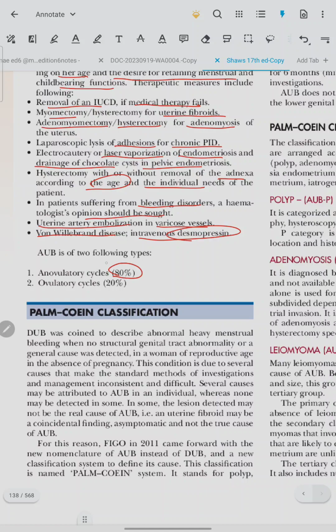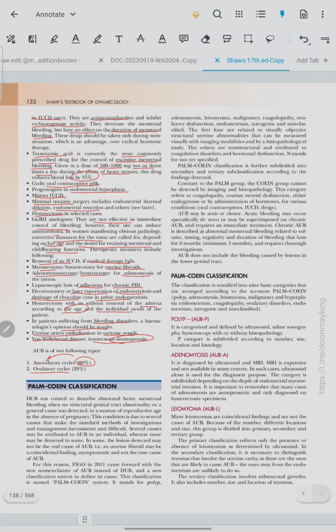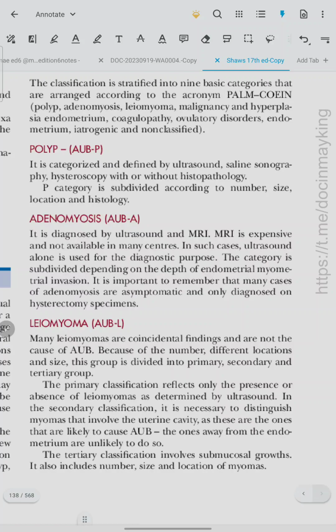80% of AUB occur in anovulatory cycles, 20% occur in ovulatory cycles. Palm-Coein classification. Polyp. It is categorized and defined by ultrasound, saline sonography, hysteroscopy with or without histopathology. Adenomyosis. It is diagnosed by ultrasound and MRI. MRI is expensive and not available in many centers. Many cases of adenomyosis are asymptomatic and only diagnosed on hysterectomy specimen.